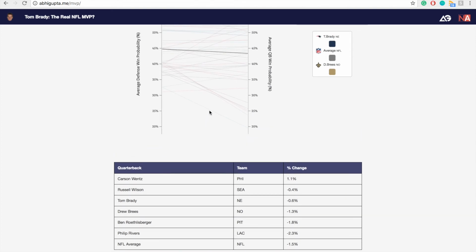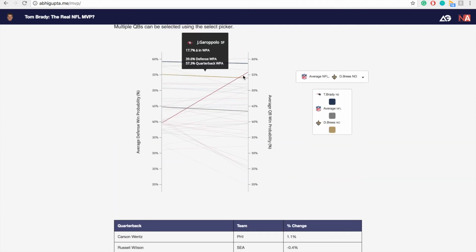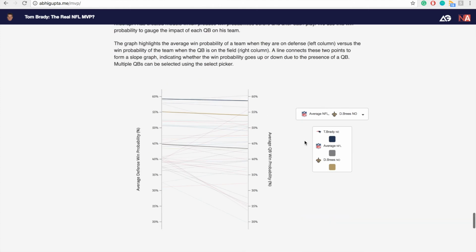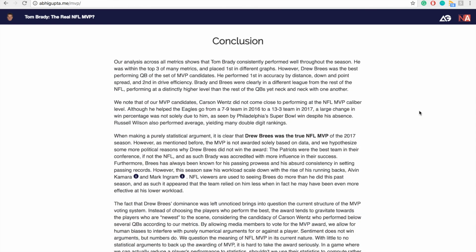As we can see with quarterbacks like Matt Moore for the Miami Dolphins or Jimmy Garoppolo of the 49ers, these quarterbacks perform distinctly better or worse in their defenses, and this metric highlights that. While quarterbacks who are good and whose defenses are also good show net negative, as the NFL average shows a minus 1.5% statistic. As we can see, Tom Brady performed consistently well throughout the season, performing in the top three of most of our metrics, even placing first in different graphs.